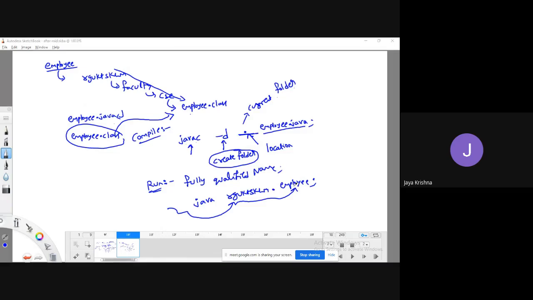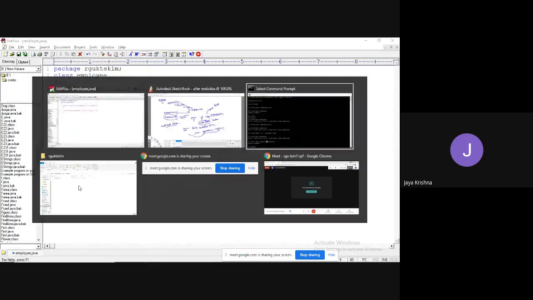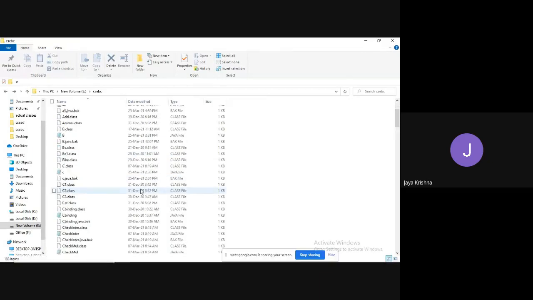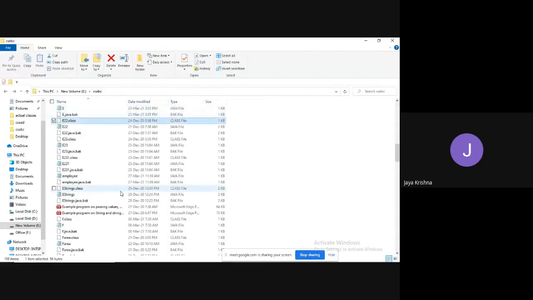Okay, fine. Up to here, whatever we have seen is only single level folders. Can we create multi-level folders? Right, I will show. I'm going to delete once again the complete rgukt sklm folder. See, there is no employee class file either.